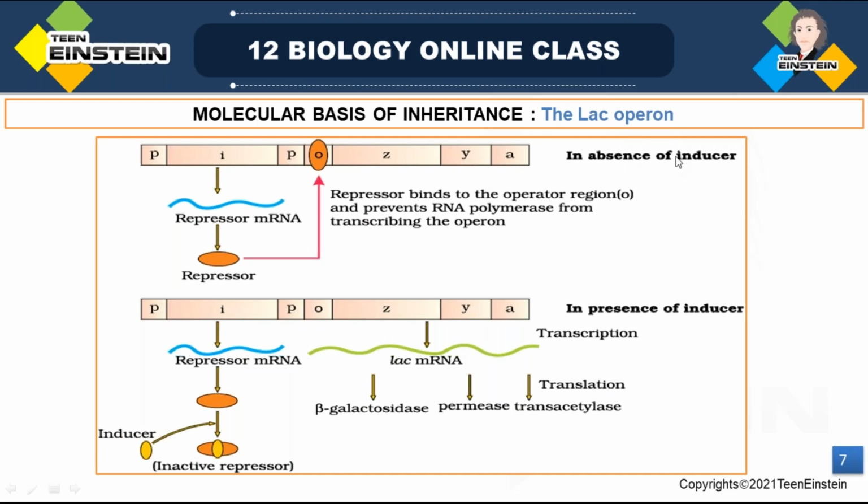In the absence of inducer, the repressor binds to the operator region, O, and that prevents RNA polymerase from transcribing the operon. That prevents transcription.